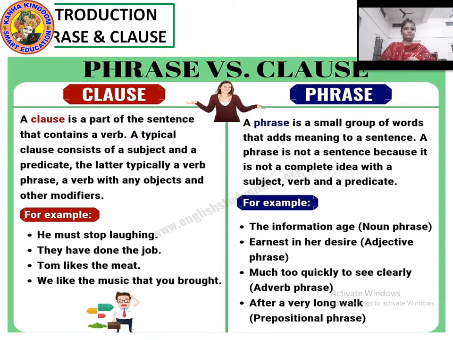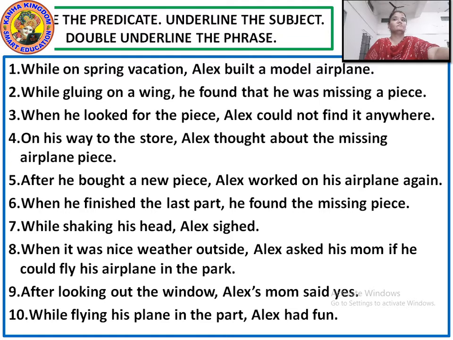Moving further, more about clauses and phrases, now we will have a look at the exercises.